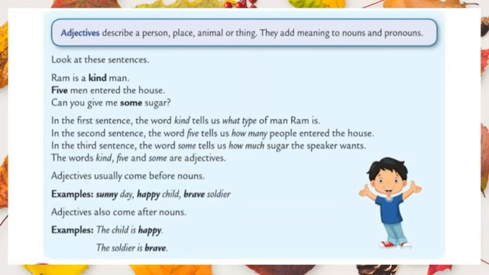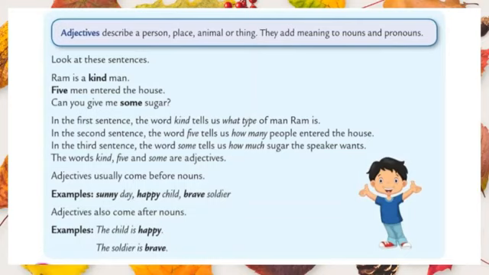It comes under the category quantity. But we don't know the exact number because sugar is an uncountable noun. So we cannot say the exact number. Instead of that, we say how much. So the words kind, 5 and some, these three words are adjectives.